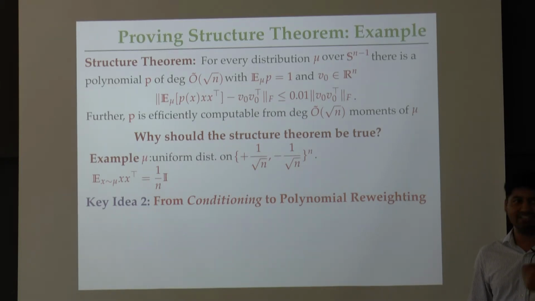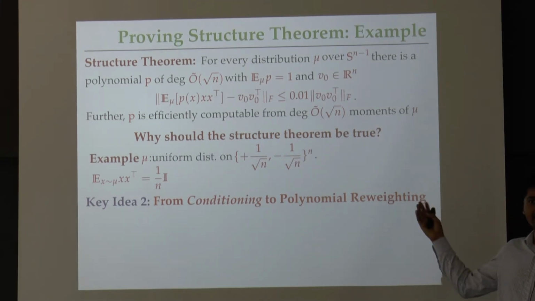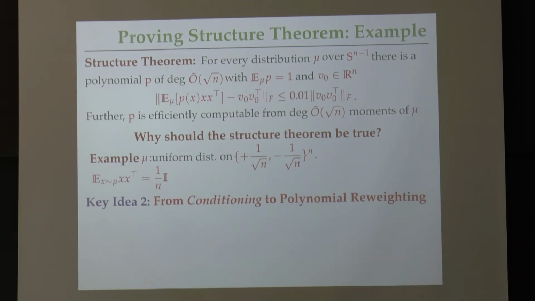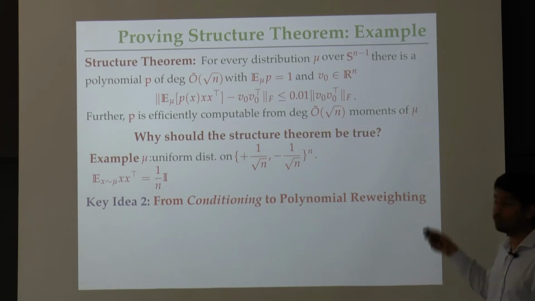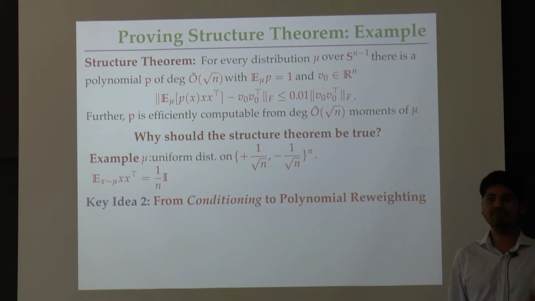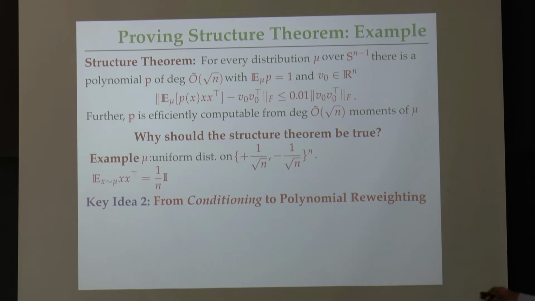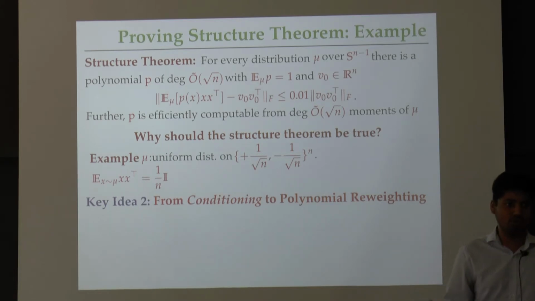Let me present one example. This would be an illustrative example of, in some sense, how you could think of constructing this reweighting polynomial P. So I want to take my favorite distribution mu. This theorem says that for every distribution mu over the sphere, something should happen. So I'm going to take a specific example of a distribution and see why it has to be true for that distribution. My distribution mu is going to be basically the uniform distribution on the hypercube, rescaled so that every vector in it is actually unit norm.